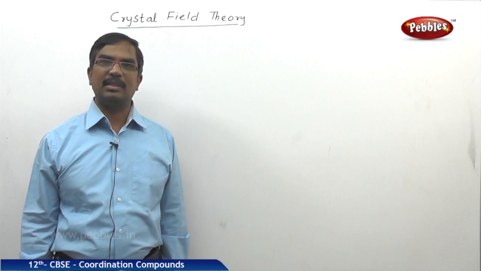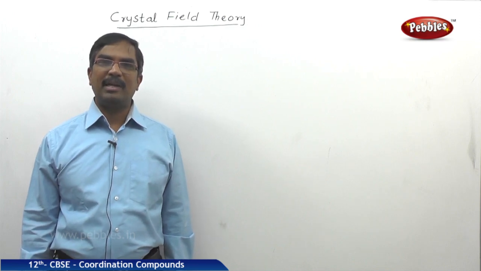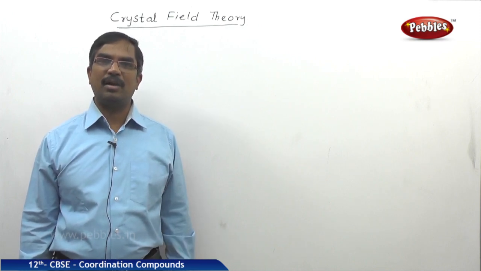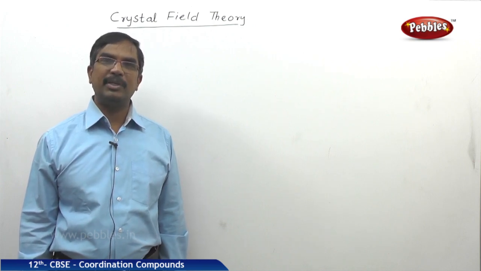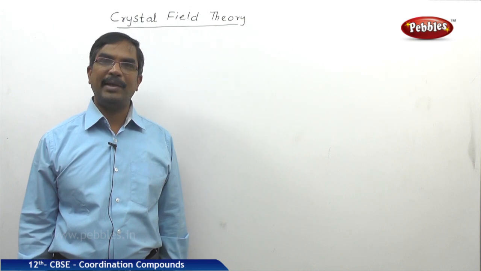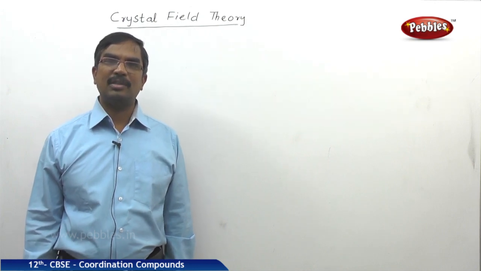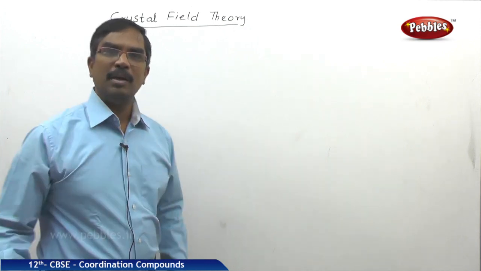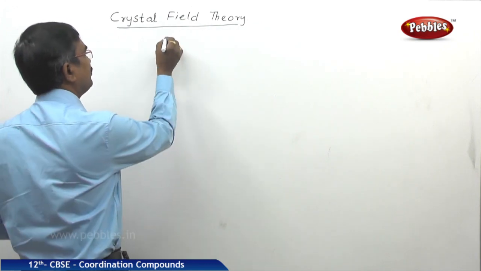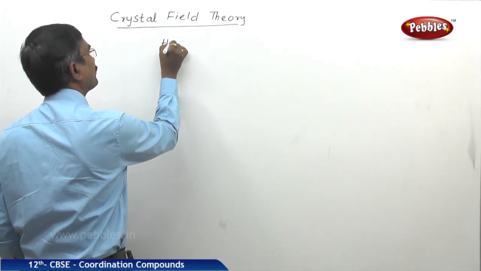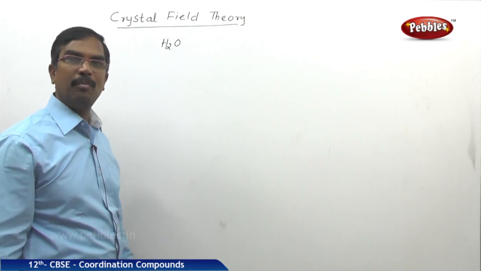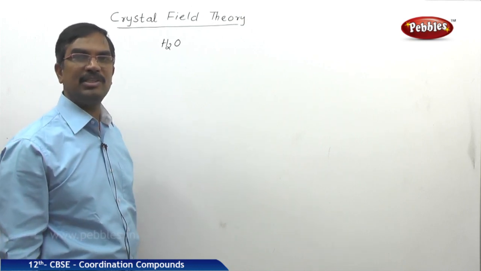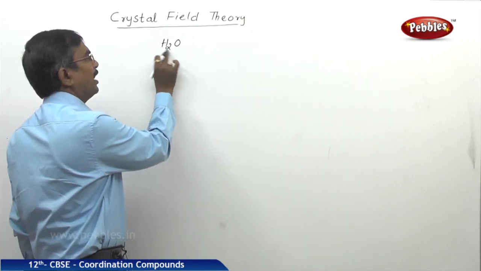According to CFT, crystal field theory, the metal ion is considered as a point charge, and the ligands, whether neutral or anionic, are also considered as point charges. In the case of a neutral ligand, it generally has some more electronegative atom. For example, water has the more electronegative atom oxygen, so it is a polar molecule.